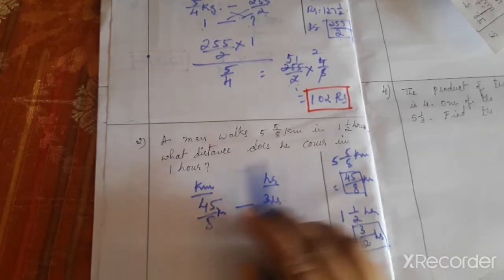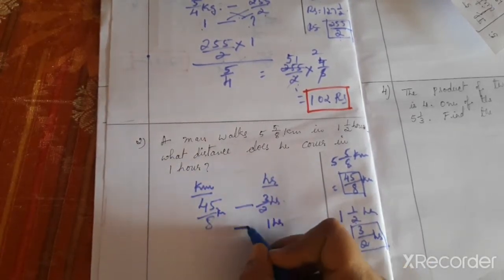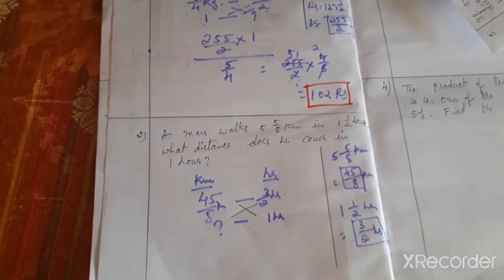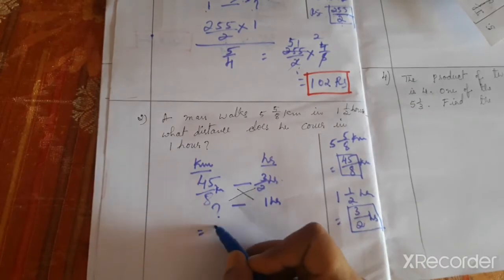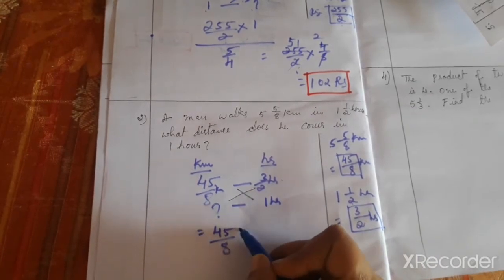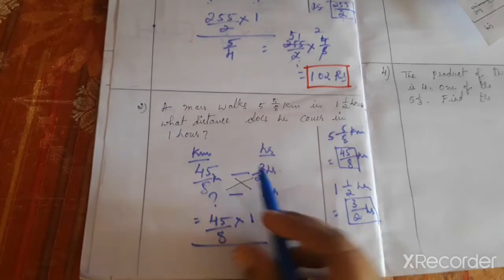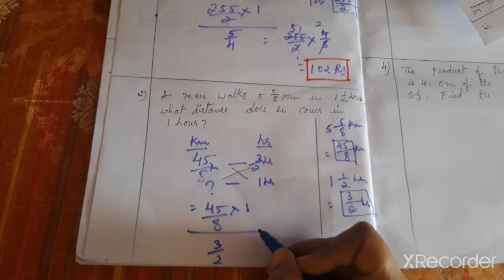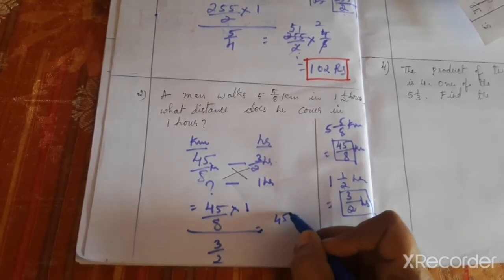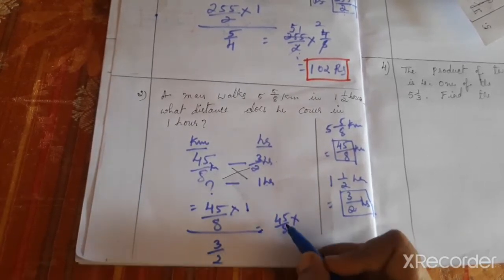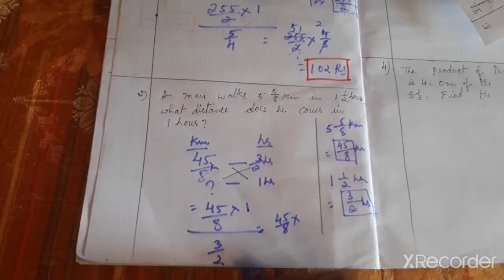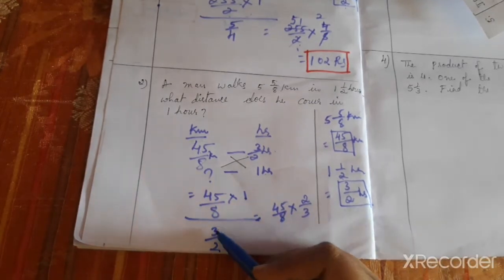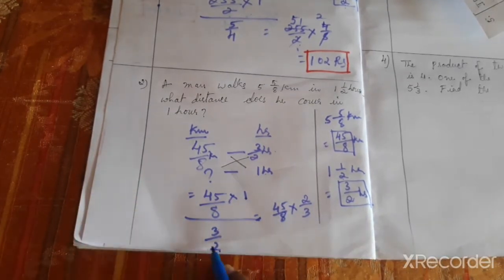What distance does he cover in 1 hour? So 1 hour, question mark. Cross multiply means here we can say 45 by 8 into 1 divided by 3 by 2. This is 45 by 8 into 2 by 3, because it is a reciprocal. Numerator is a fraction, denominator is also a fraction.